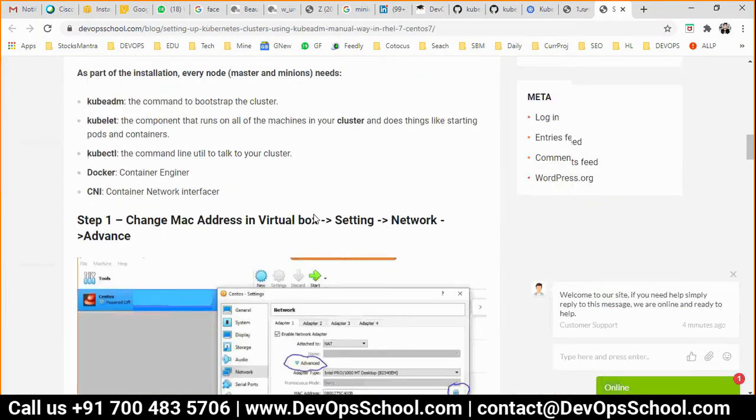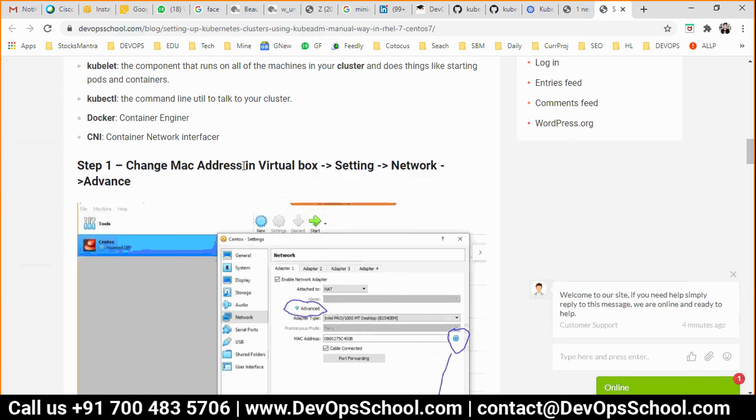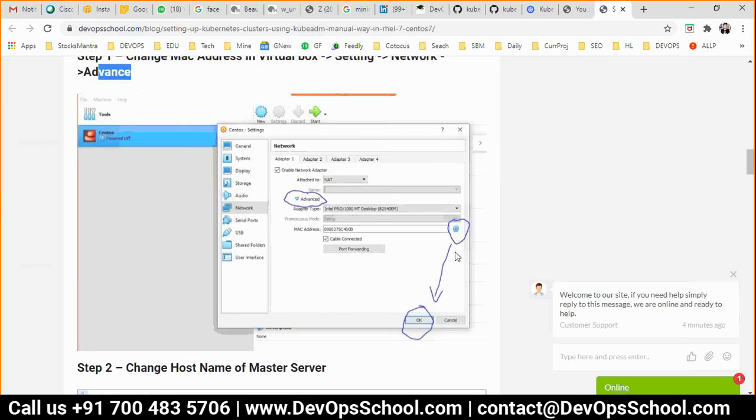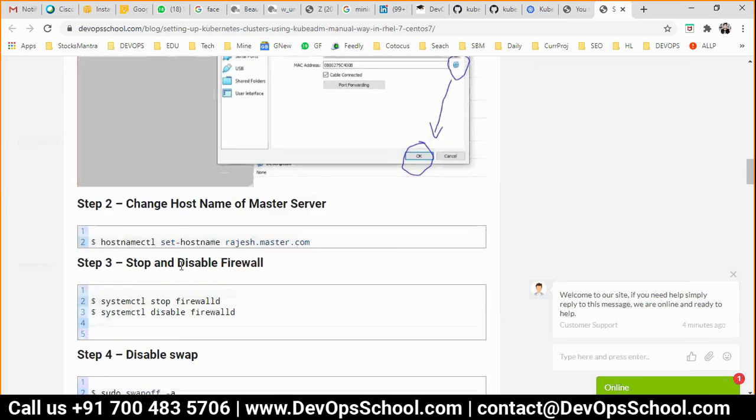Number 1. So guys, if you go to step number 1, see here what they are saying. Go to the VirtualBox, because you are setting up in the VirtualBox. This is for you, not for me. Set the network to advanced and refresh your hardware ID. So this is step number 1.